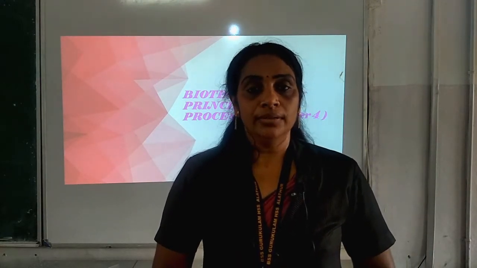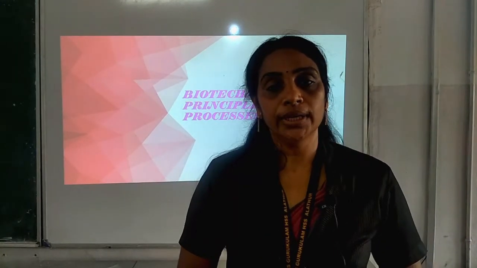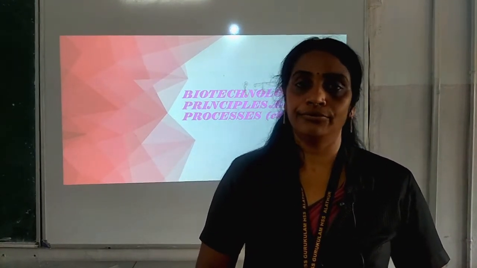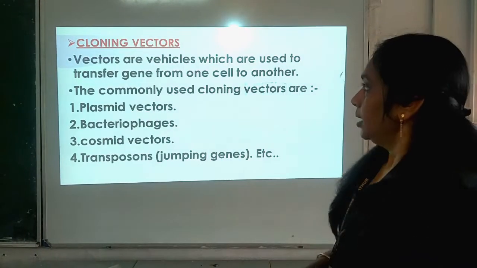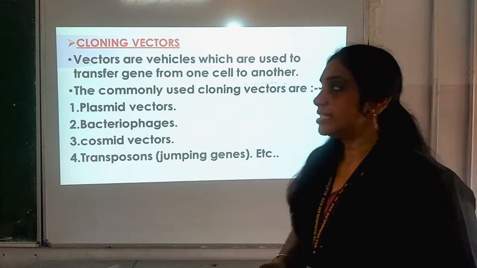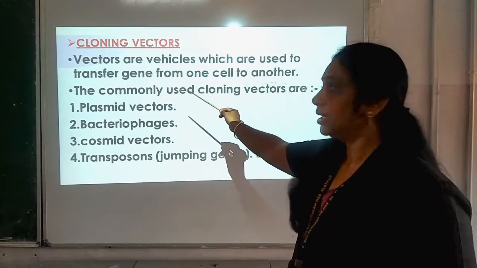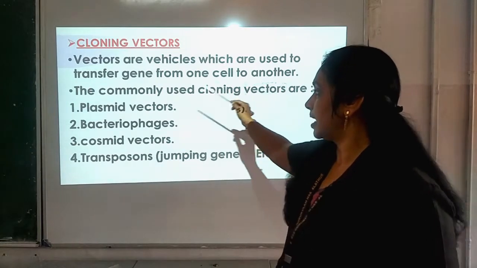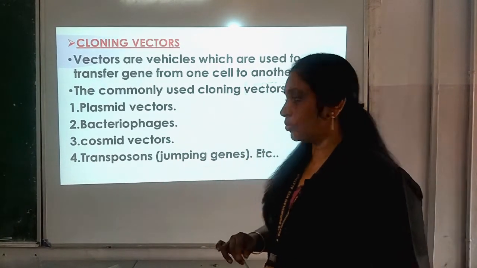So my dear children, we can begin the session by doing the recap for the previous class. In the previous class, we studied about cloning vectors, and the commonly used cloning vectors: plasmid vector, bacteriophage, cosmid vector, transposome.